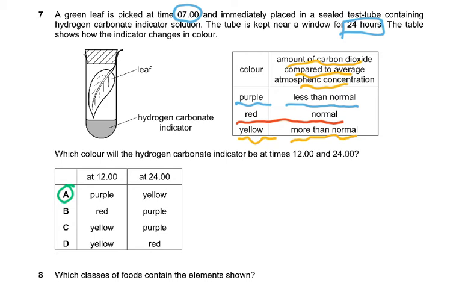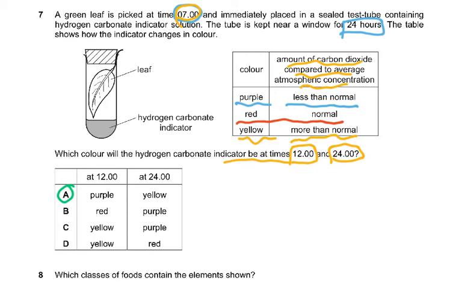Which color will the hydrogen carbonate indicator be at times 12? Remember, we took it at 7 in the morning and then at 12 at noon, and 24 would be at night time. 12 o'clock at night. So please understand this question.